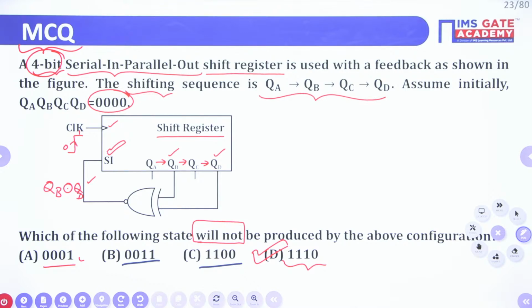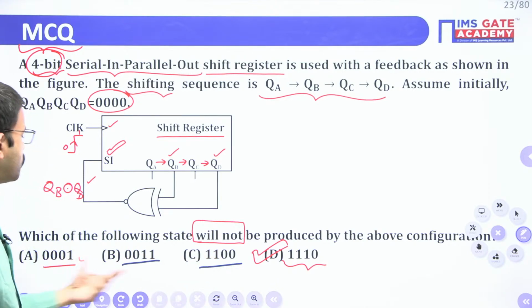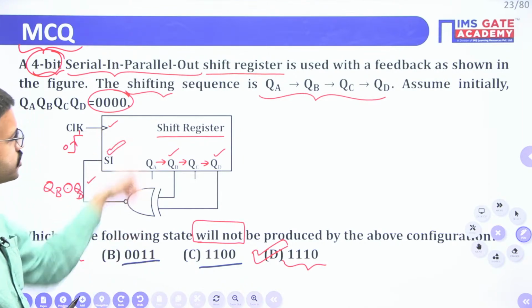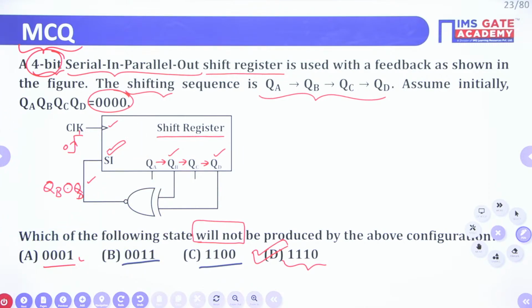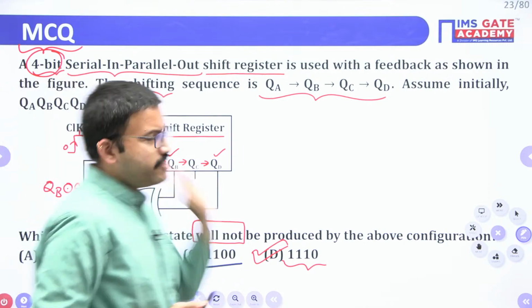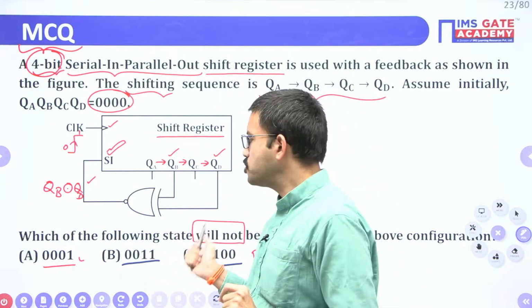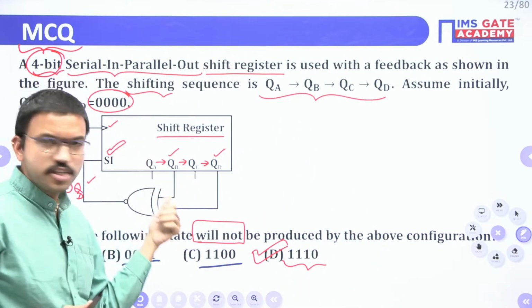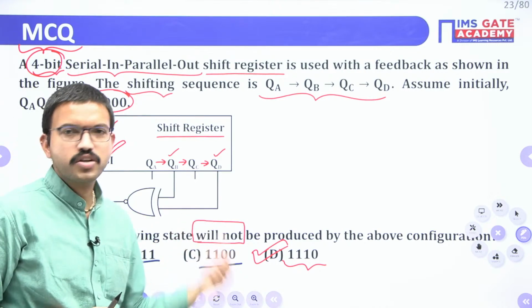Yes, very good, Saptak. Yes, obviously you have to choose A, B, C, because in this question A, B, C, all are correct. These are the three states produced by this particular counter configuration, right? So in this way, based on the given type of the question and based on the wording of the question, you have to choose the correct option carefully. Related to MCQ, related to MSQ, always read the question carefully and choose the answer according to the given question.